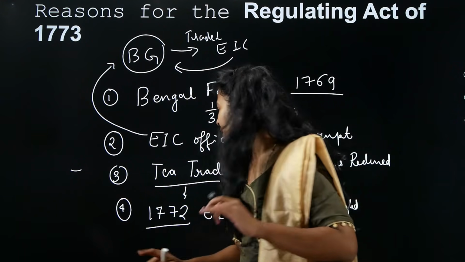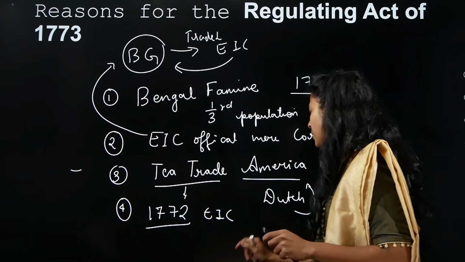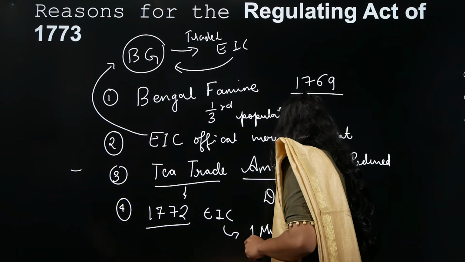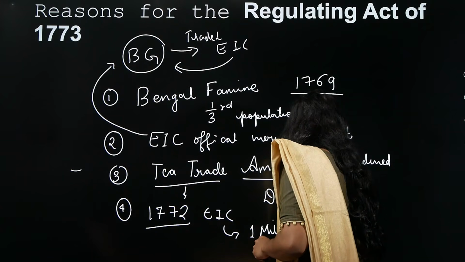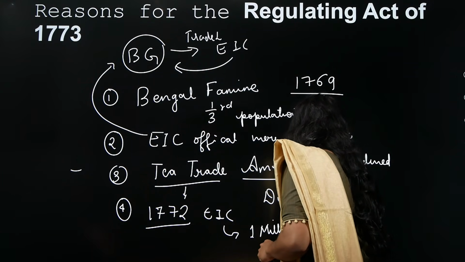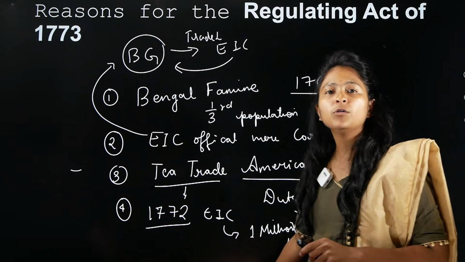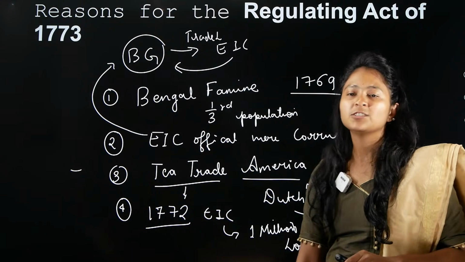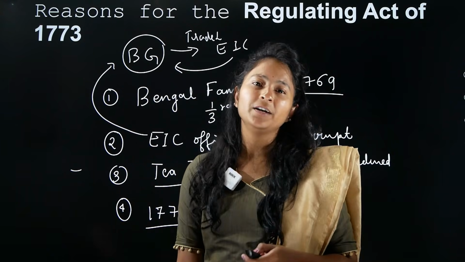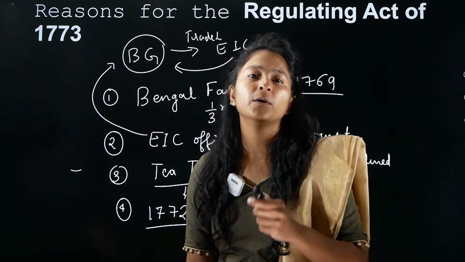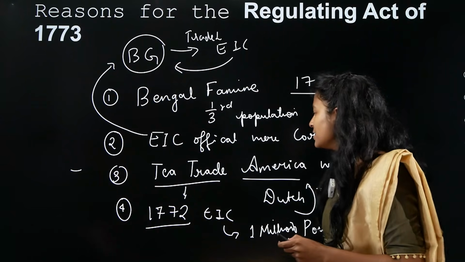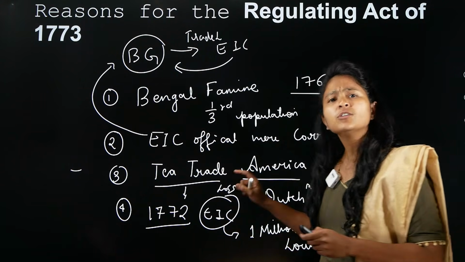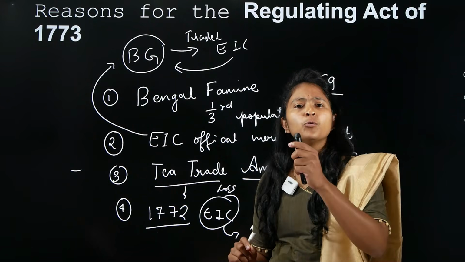They were quiet. But in 1772, the British East India Company asked for a £1 million loan. This much amount of loan, the British East India Company is asking whom? The British government. Now, the British government has got the power. Again, you can see here that in 1772, the British East India Company was in loss completely. Because of this loss, basically what happens is they go to ask for a loan.